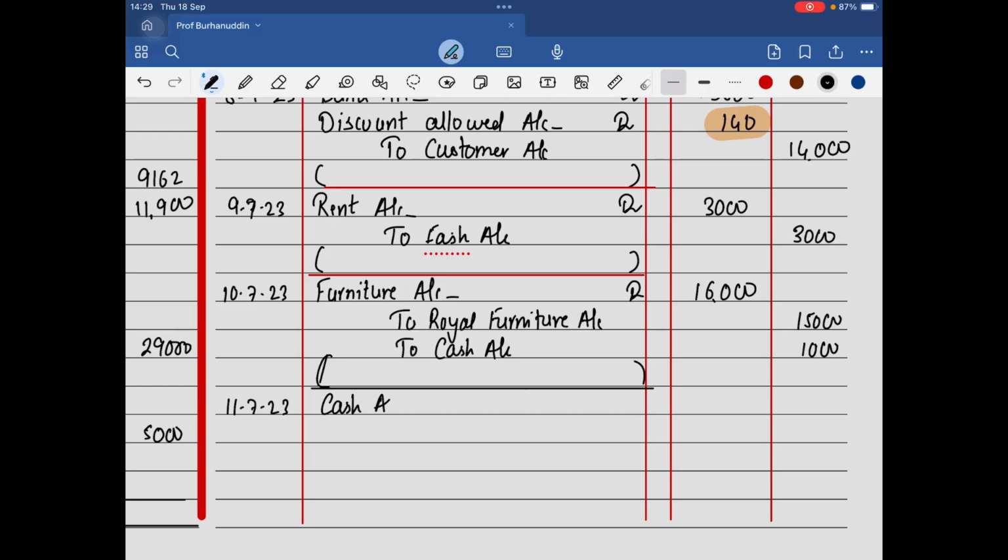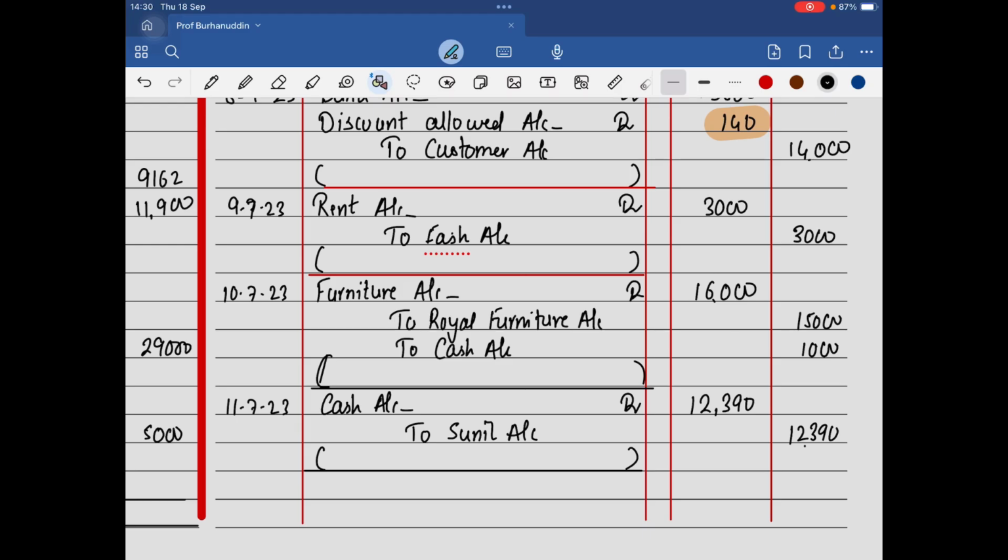So cash account will be debited to 12,390, and it has been received from Sunil, to Sunil's account. Now there is settlement, but there is no discount because he's not paying something less, and he hasn't told us that he's paying something less. I'm not going to pay you 12,390, I am paying you, say for example, 12,000. Then the discount would come. But in the absence of information, they are just telling us to settle the accounts, means to close the accounts. And this is how you're going to do it.